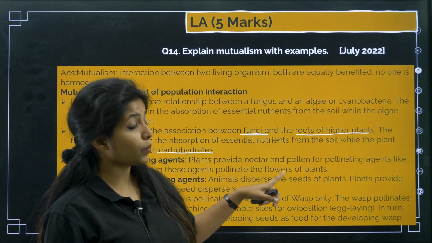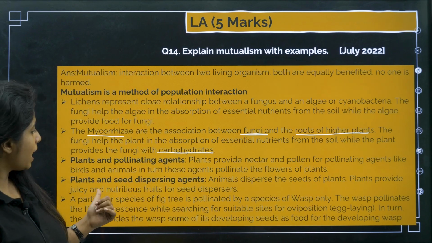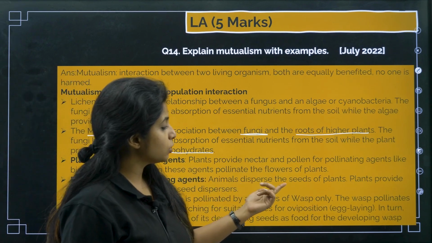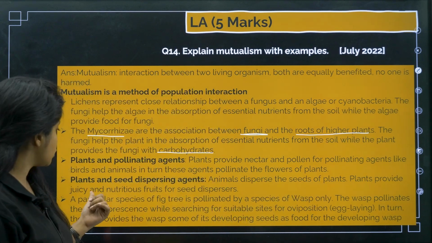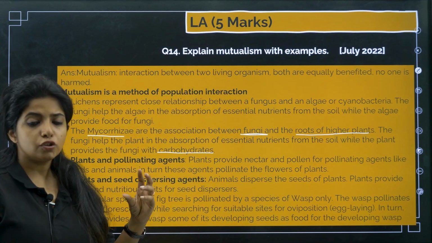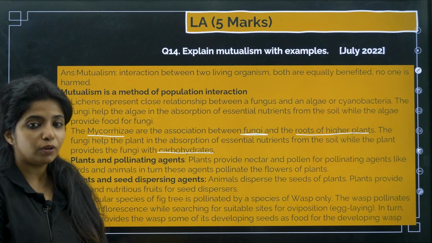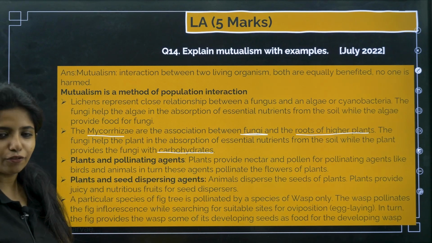In turn, these agents pollinate the flowers. That's how they reproduce. That's how their lineage can go on. Now you have plants and the seed dispersing agent. Animals disperse the seed of the plant, and the plant provides juicy and nutritious fruits for the seed dispersers. So it's not just the small insects that you see, but also animals. They also carry the pollen grains, and in turn they can eat the fruit, right?